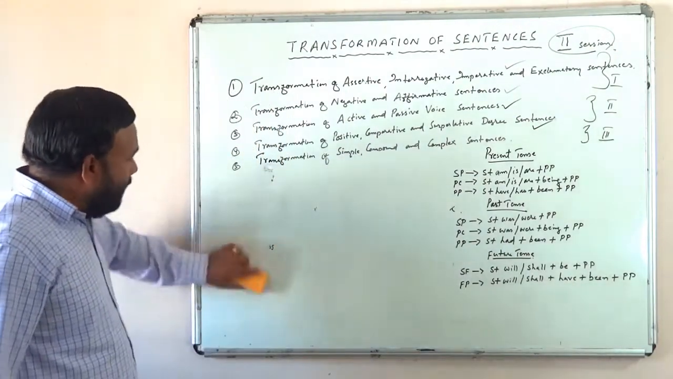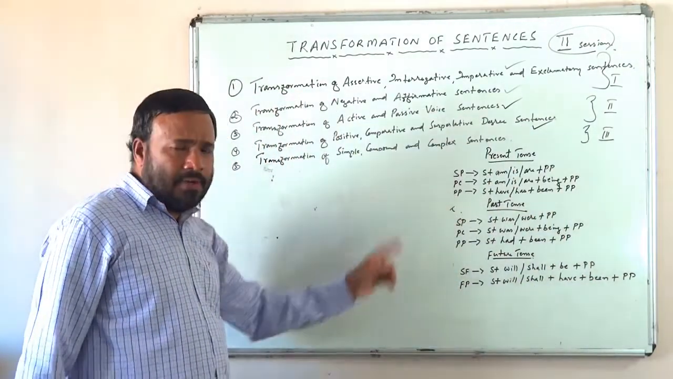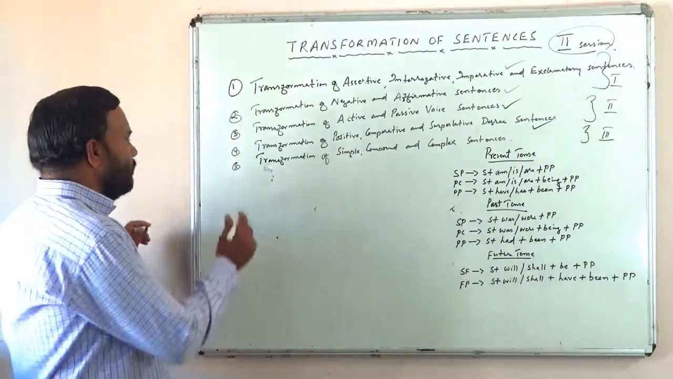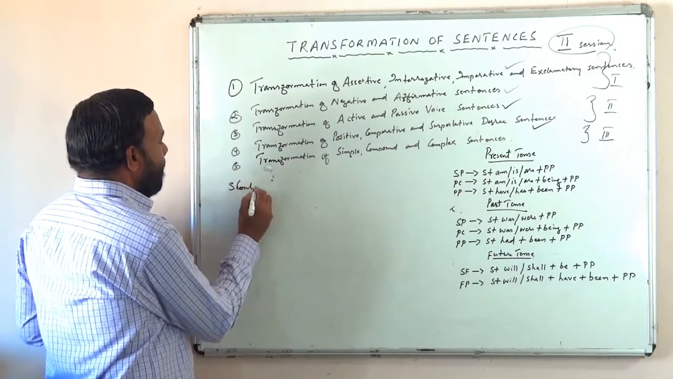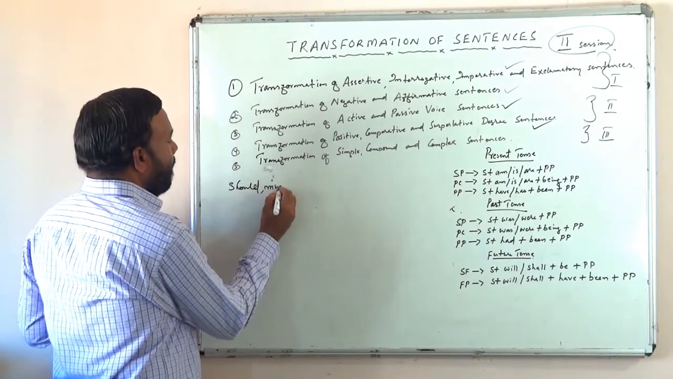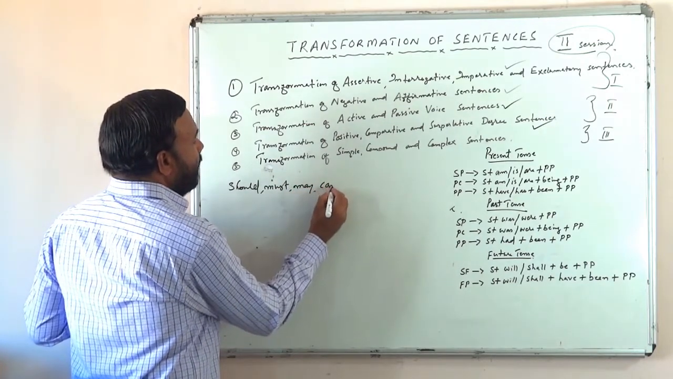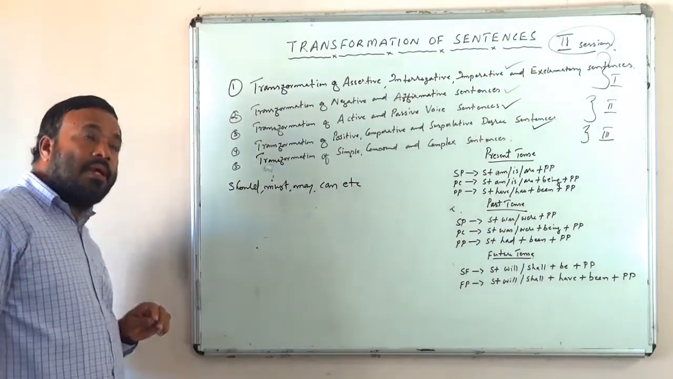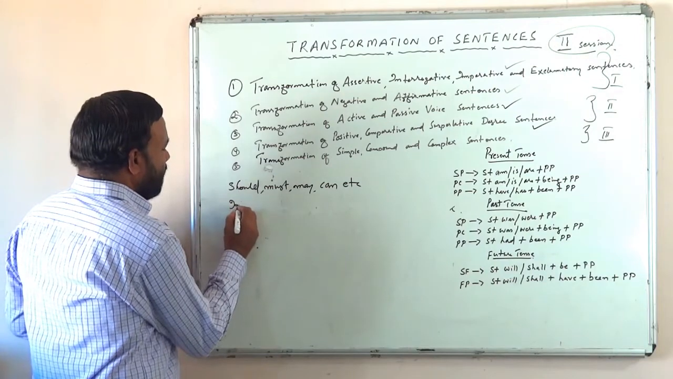Okay. Till now we changed a particular tense from active into passive. Sometimes you may have some auxiliary verbs like should, must, may, can, etc. in the sentence. And sometimes you may have infinitive forms also. Infinitive forms.